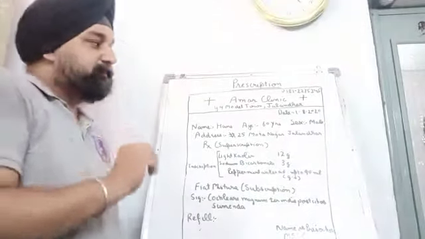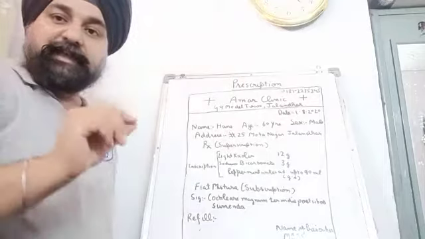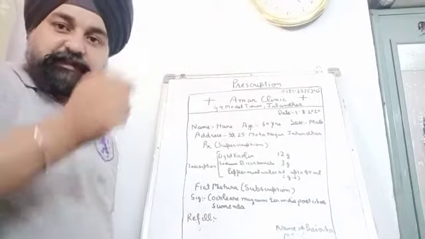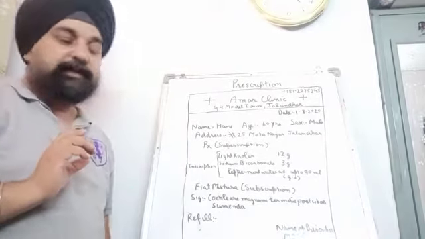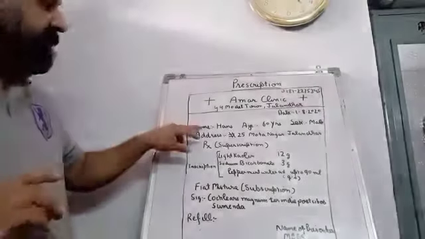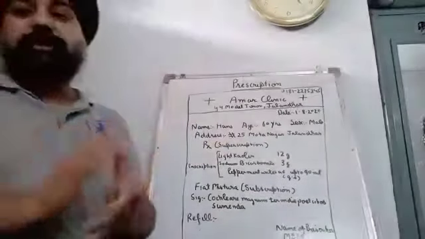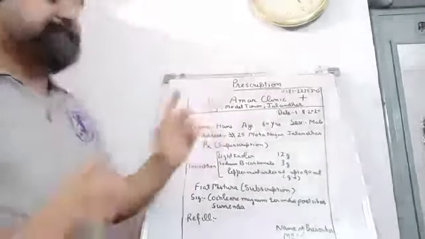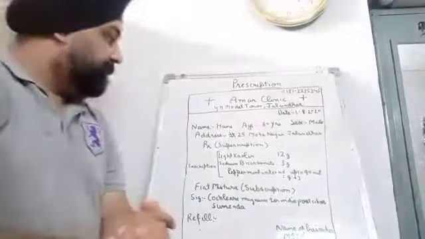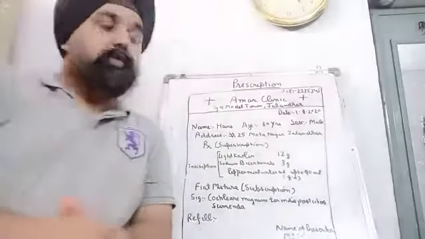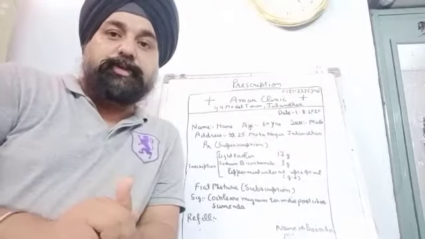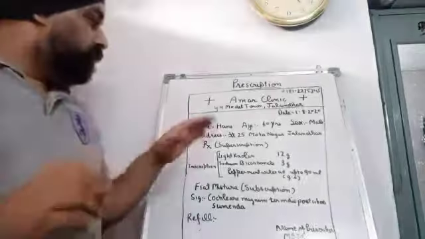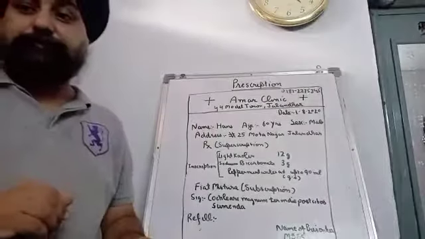This date is written by the medical practitioner when the patient visits him. Second is name, age and sex of the patient, and also the address. This is very important because in order to know the identity of a prescription, we need to know all these things.